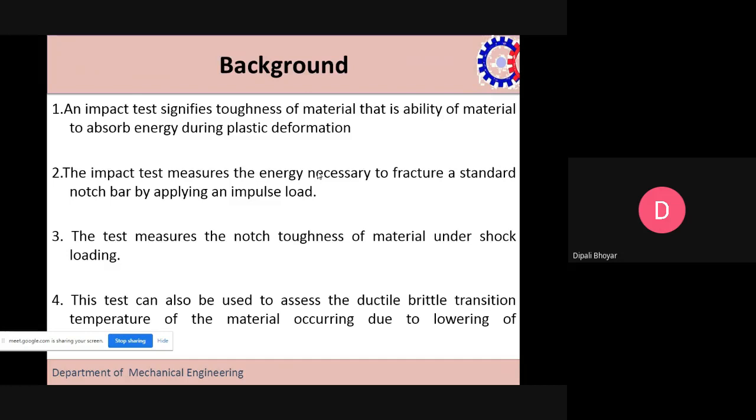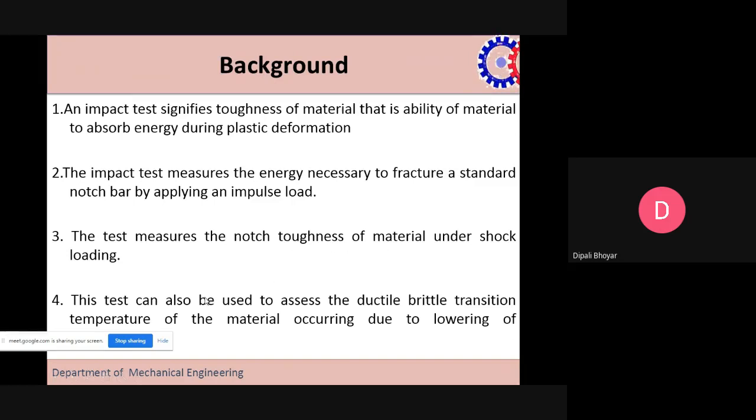Next, the background of this impact testing machine. Generally, the impact testing machine signifies the toughness of a material, that is, the ability of the material to absorb energy during plastic deformation. Next, the impact test method is used to measure the energy necessary to fracture the standard notch by applying an impulse load. Then the test measures the notch toughness of a material under shock loading.